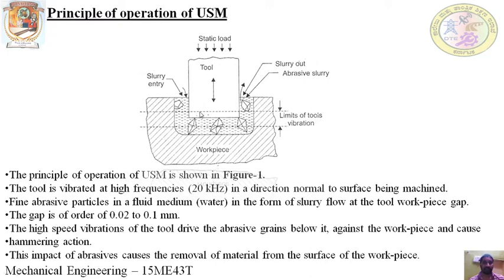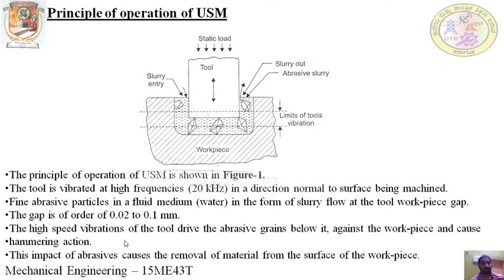When these abrasive particles come between the tool and the workpiece, there is a hammering action. The tool produces hammering action on the abrasive particles, and the abrasive particles remove the material from the workpiece in a very small amount.